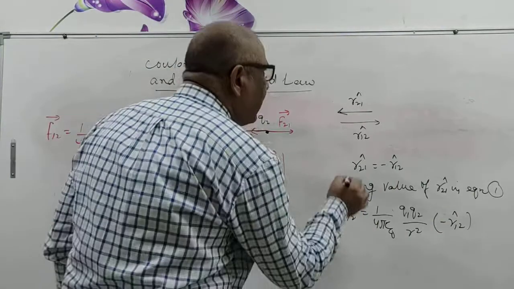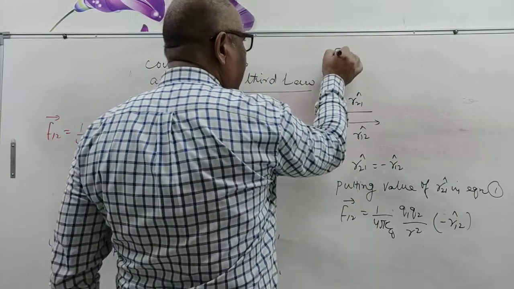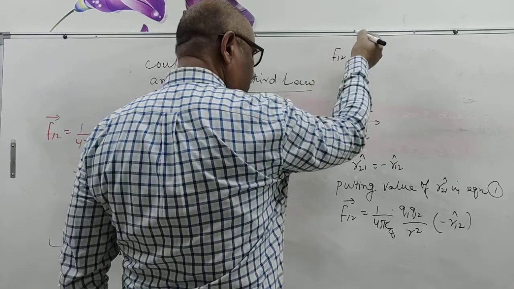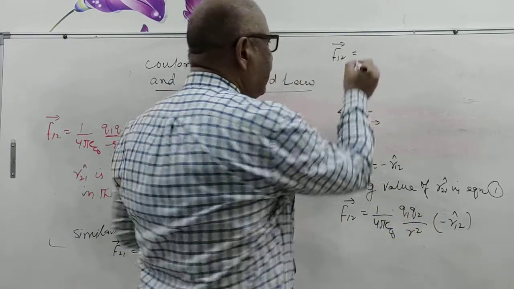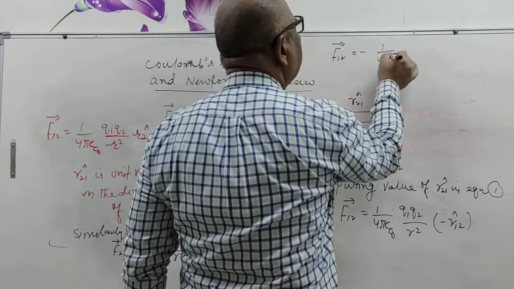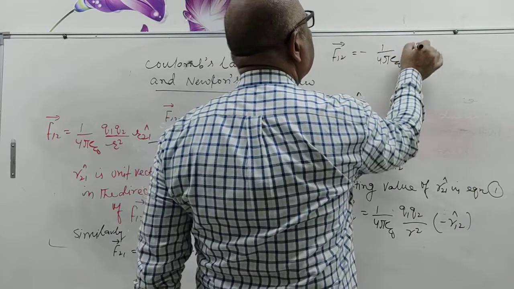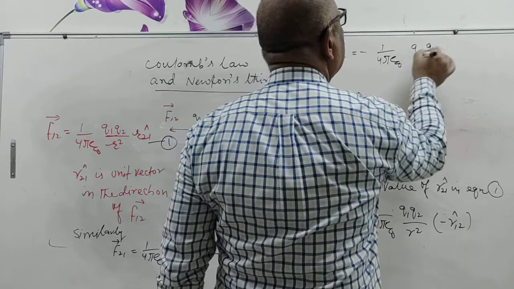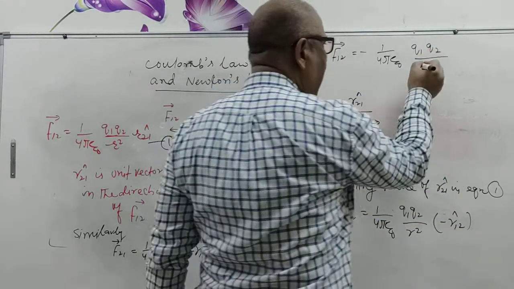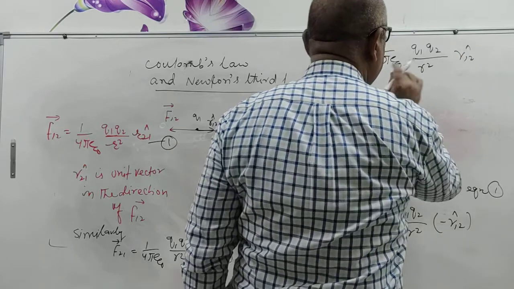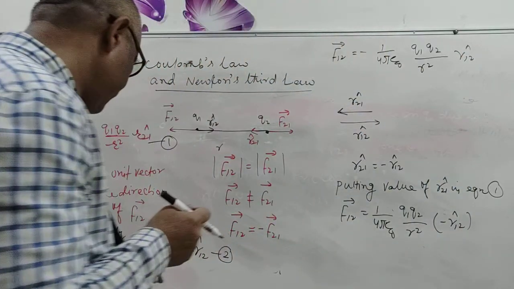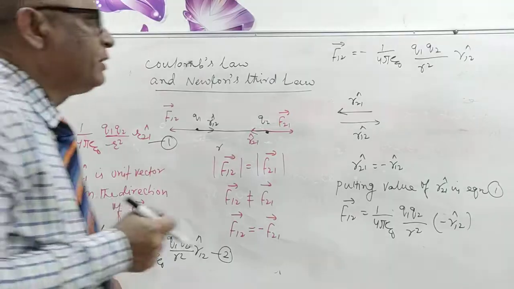Then F12 vector equals, taking this minus sign out, minus 1 upon 4 pi epsilon naught Q1 Q2 upon r square R12 cap, and this is equal to F21 with the minus.